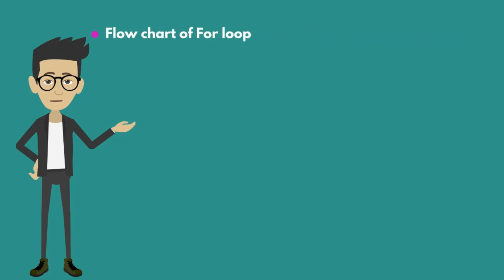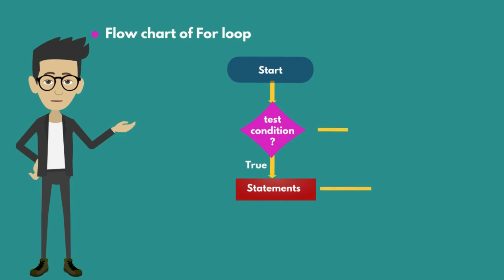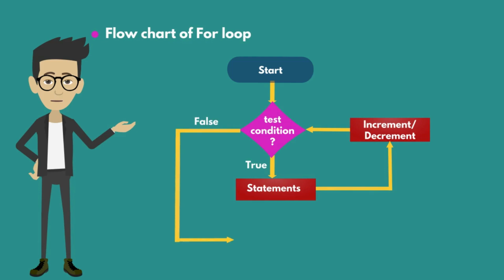Flowchart for loop. Start. Test condition. If the test condition is true, statements will be executed. After the statements, the increment or decrement operation takes place. If the test condition is false, it will come out of the loop. This is the process of how execution of for loop takes place.